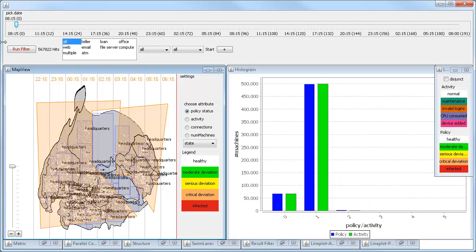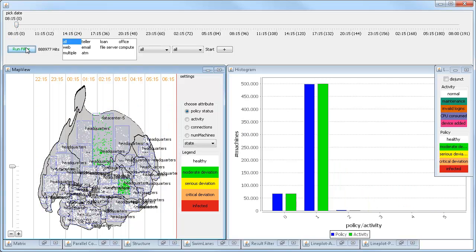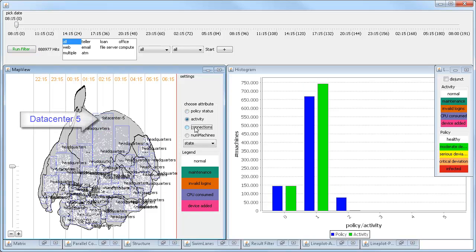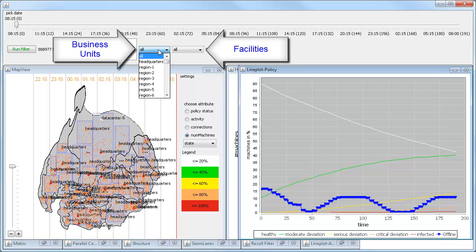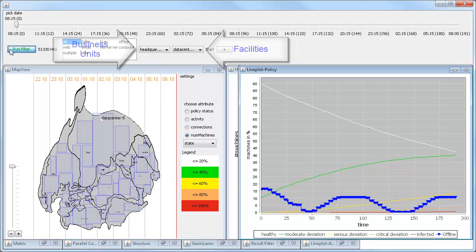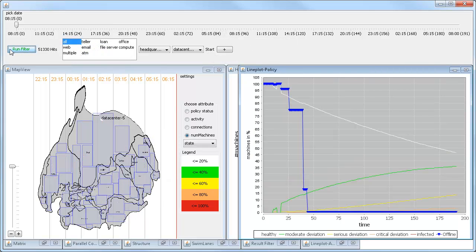Additionally, Data Center 5, located in the same region, shows up with a different color compared to their neighbors. Therefore, we examine this further by browsing through the other aspects of the log messages and see that the number of online machines is significantly lower in comparison to other facilities. We filter for machines of this data center and open its line plot, showing the distribution of the machines in each policy status for the whole time period.